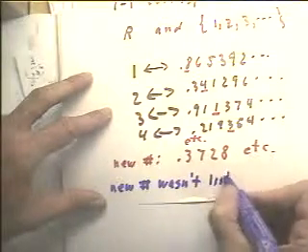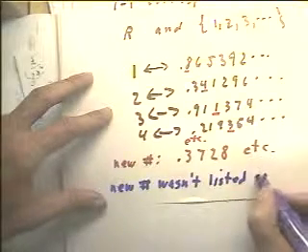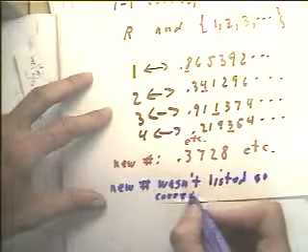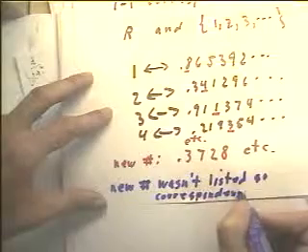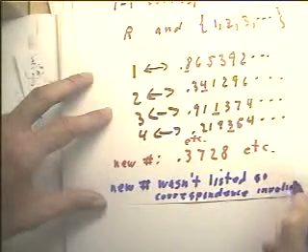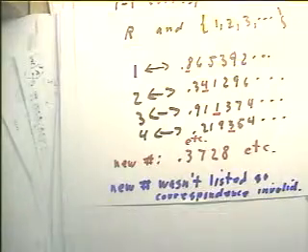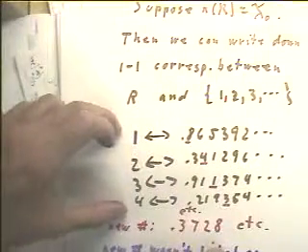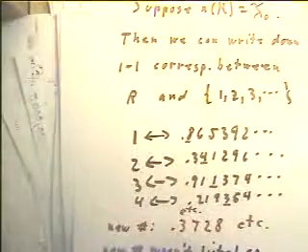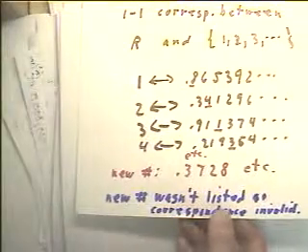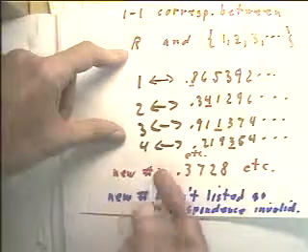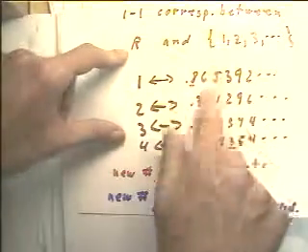So the new number wasn't listed, so the correspondence is invalid. That's going to be true no matter what correspondence you try to construct or write down. You can't write down a one-to-one correspondence between the real numbers and the counting numbers. Since you can't write down a correspondence, there is no correspondence. I mean, you couldn't write the whole thing down, of course, but there can exist no correspondence because whatever correspondence there was, you could do this and come up with a number that isn't on the list.